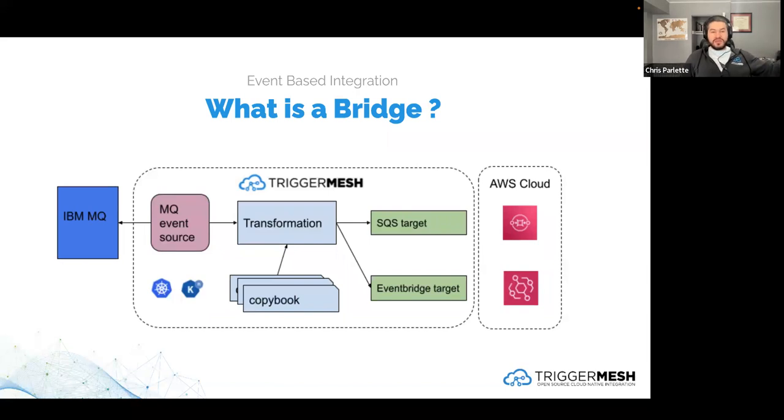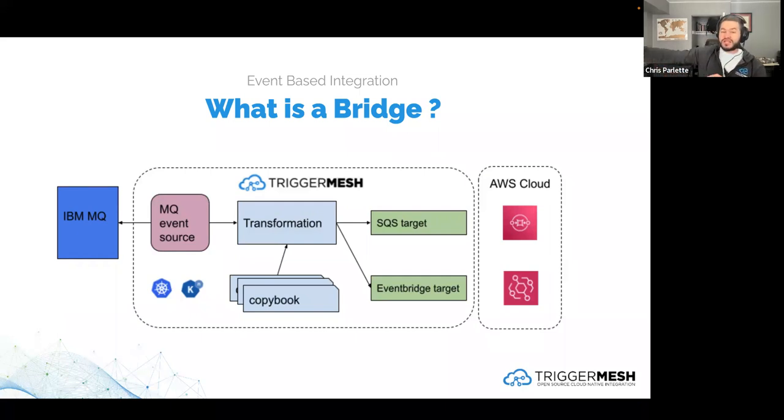So we have IBM MQ, we're pulling that in, creating a cloud event from it. A cloud event is a specification from the CNCF, the Cloud Native Computing Foundation. So we're actually creating a cloud event from IBM MQ. We're sending it on to the transformation engine, which uses a copybook. Now, if you're not familiar with copybook, it's older than I am. It's COBOL language. Basically, it's a specification for what the data is representing, what the data looks like. So we're taking that copybook file, it's the definition. We're applying that transformation, and we're outputting a JSON event. So it was the original event, but now in JSON format in a cloud event.